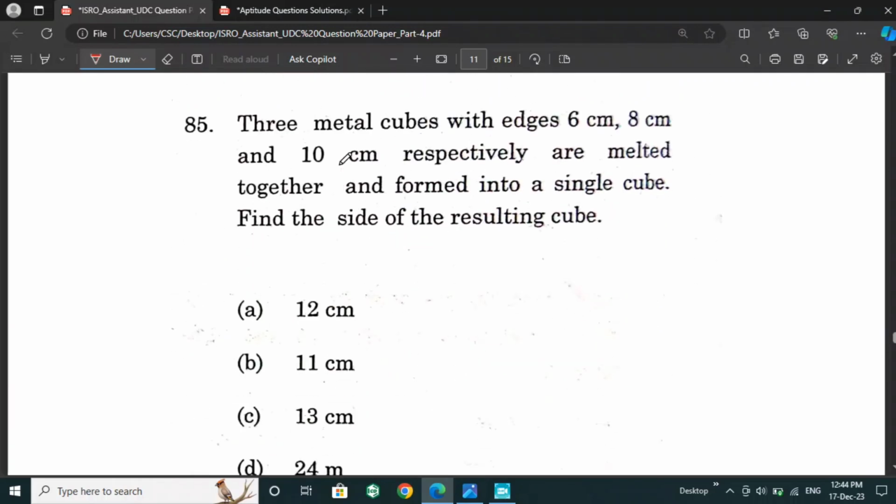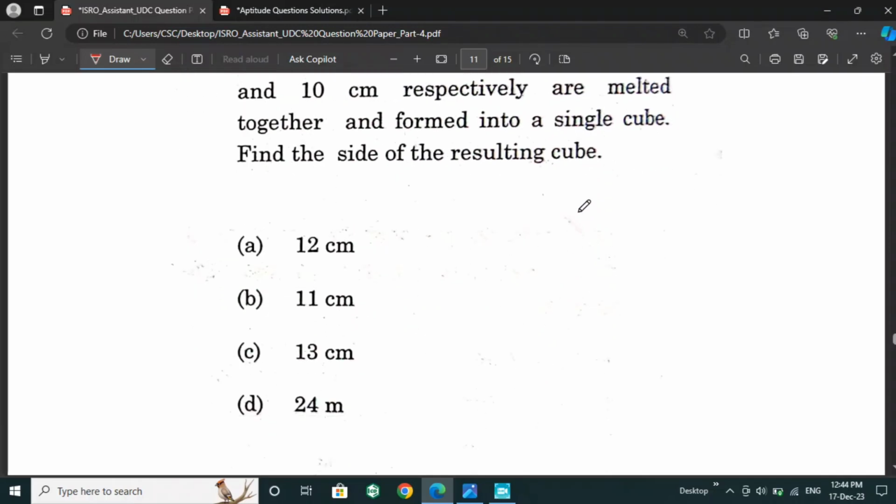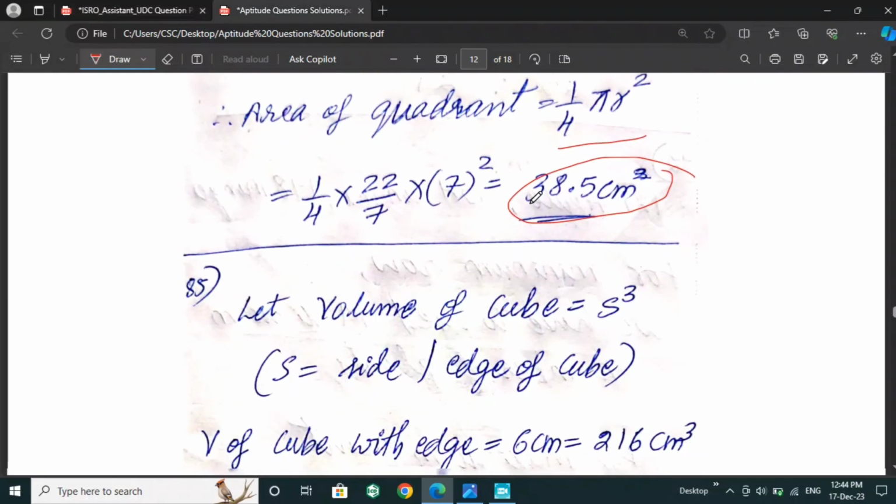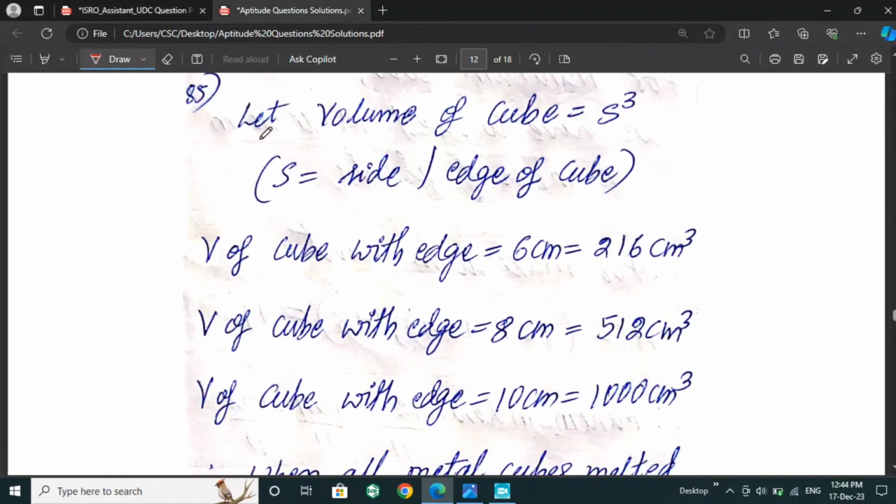Next is 3 metal cubes with the edges of 6 centimeter, 8 centimeter and 10 centimeter respectively are melted together and formed into a single cube. Find the side of the resulting cube. For this question we can take the volume of the cube as s cube, where s is the side or edge of the cube.